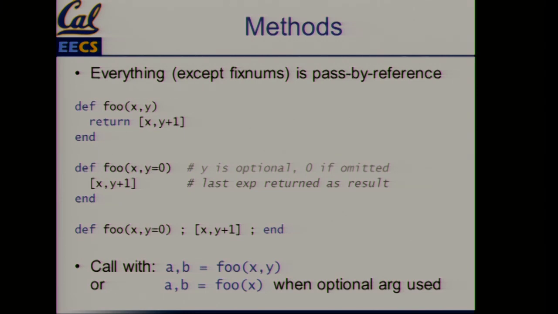Okay, methods. Everything is a method. So you can see that what we're returning from foo is assigned to 2 variables on the left. That means we better return 2 values, and we do there, so that's okay. And Ruby has this ability that you don't have to supply all the parameters. If you don't supply both parameters, you can specify a default. So you can say, if you don't give me anything, y is going to have the value 0, and if you do, it'll override it. And so you can call it, right here you see, with x, and then you'll get this default value that you declared. As long as you provide that optional initialization of what to do, that's fine in Ruby.